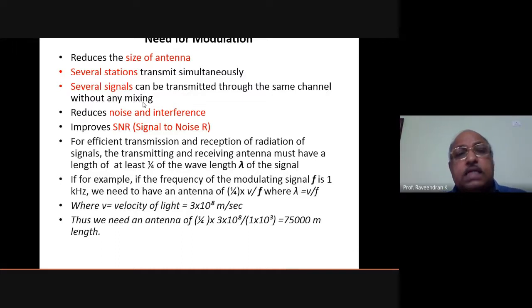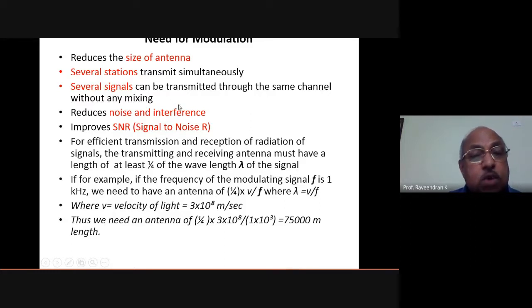That is possible with modulation. So, in brief, we can say modulation reduces the size of antenna. Modulation makes it possible for several stations to transmit information, and it helps us send several signals from different stations through the same channel without mixing. The same channel can be used for several signals, and modulation reduces the noise and interference because it is a high frequency signal, which cannot be mixed with other signals.